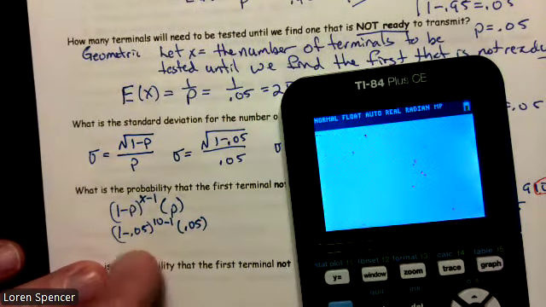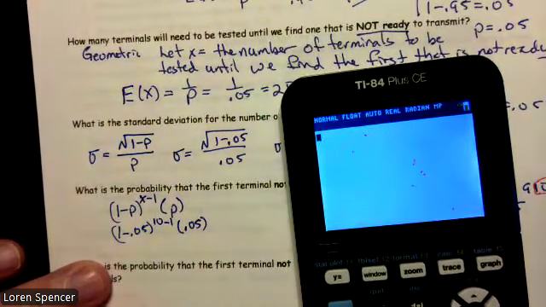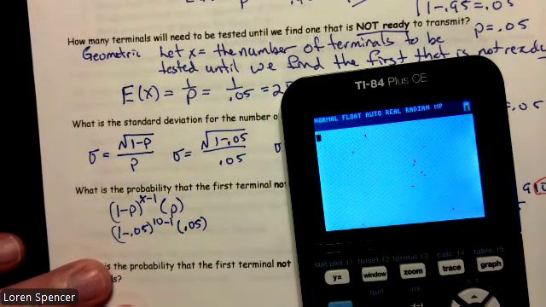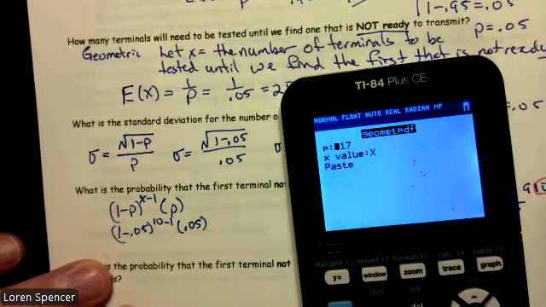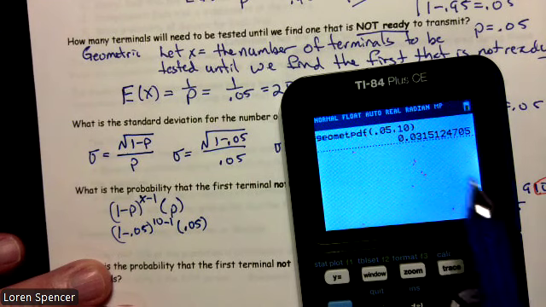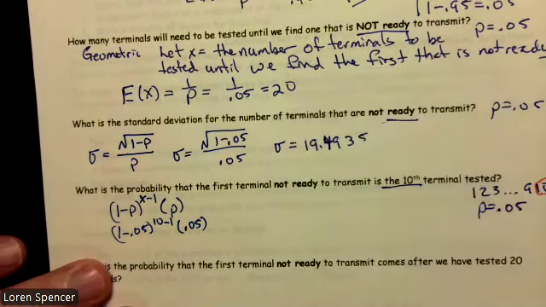Here I only have a singular value, so I can go straight to geometric PDF. Second vars, geometric PDF, 0.05 is my p value. My x value, where I want my first success on the 10th value, is 10. The answer is 0.0315.